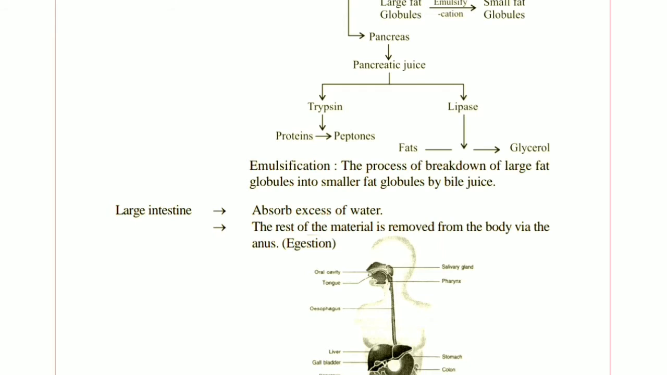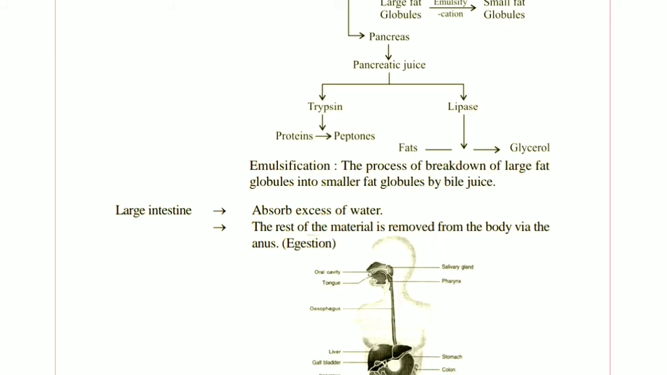Next is the large intestine. What does it do? It absorbs the excess of water, and the rest of the material is removed from the body via the anus. This process is called egestion. The undigested food removed from the body is called fecal matter, and the only absorption in the large intestine is of water.